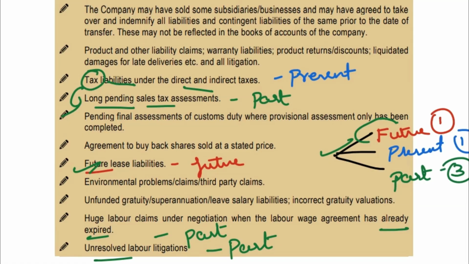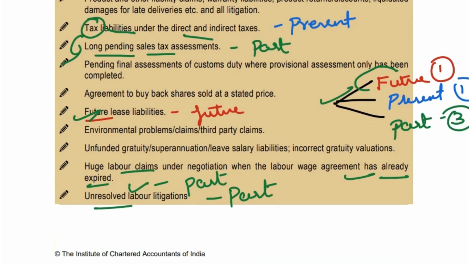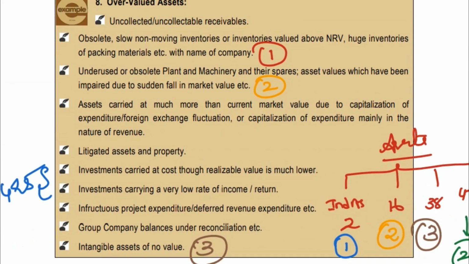Now here you have two more past items, both relating to labor. One is the unresolved labor litigation and another is the labor claims, where the agreement has been expired. So these are the three items of past: the long pending tax assessments, labor litigations, and labor claims where the agreement has been expired. Now next we are going into overvalued assets.